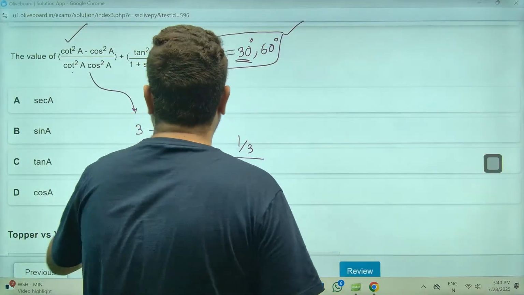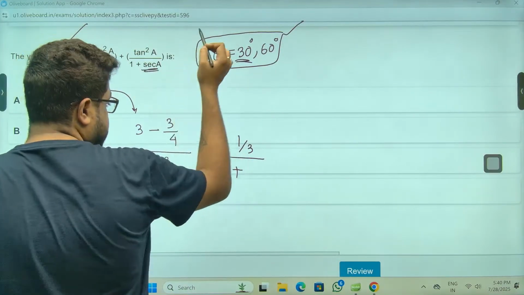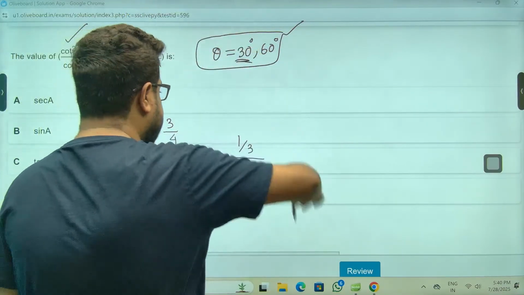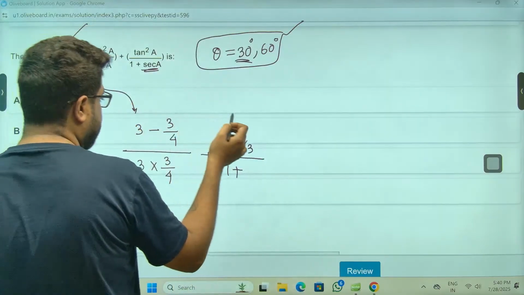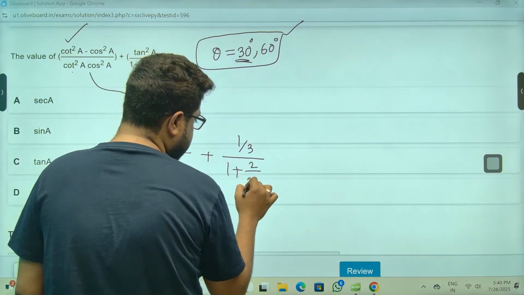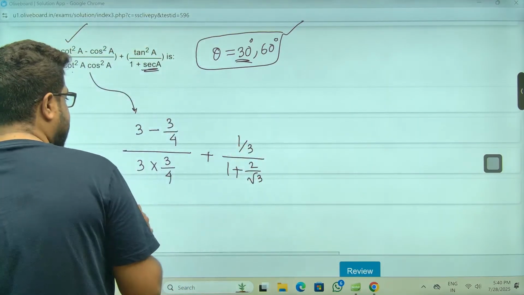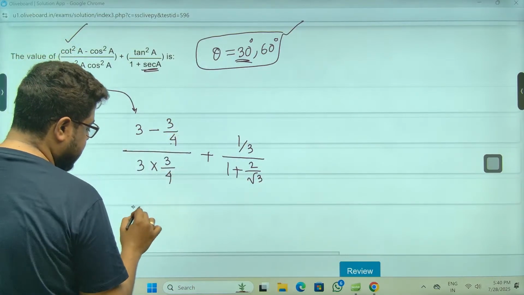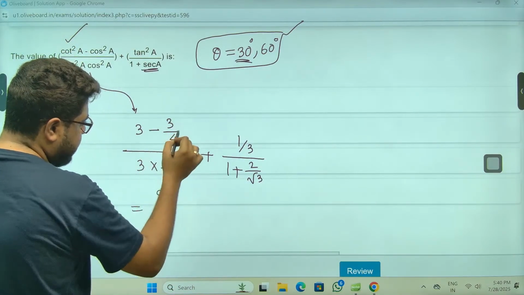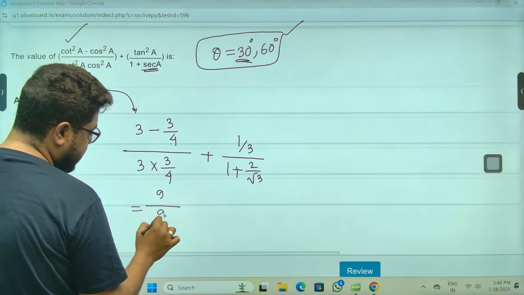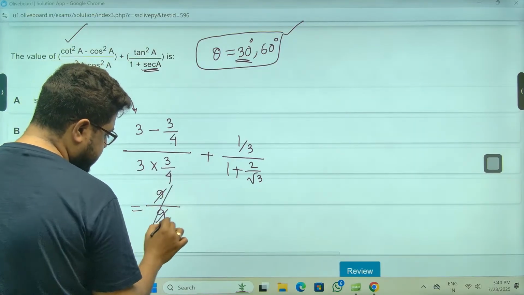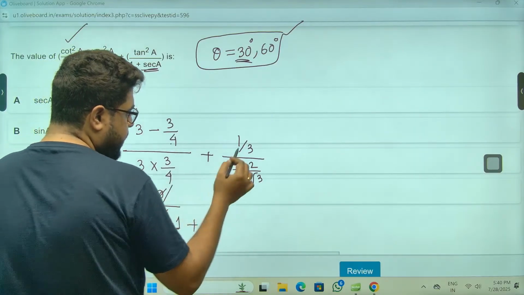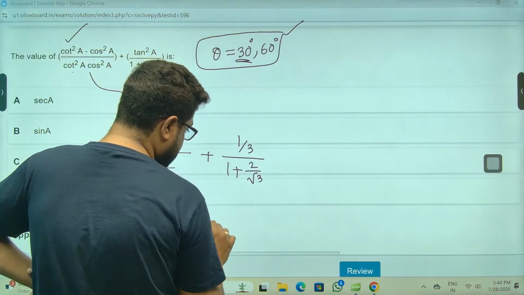Okay, what am I doing? What was I putting? 30 degrees, right? Cos 30 meaning root 3 by 2. So this is 2 by root 3. Let's do the calculation, sir. This is 12. 12 minus 3, 9. 9 by 4, by 4 cancels. 9 by 9. So this is 1, sir. This part is 1 plus. This is root 3 plus 2.